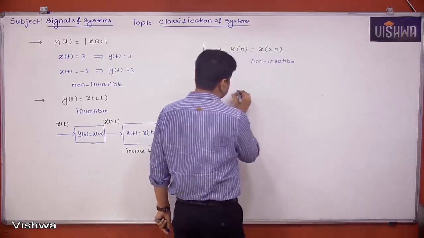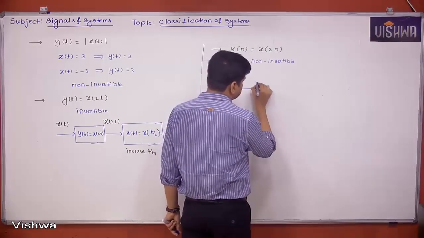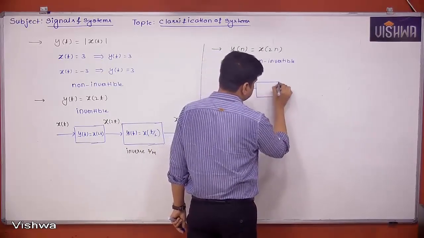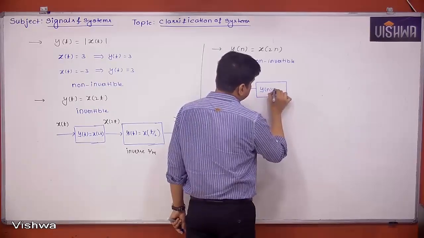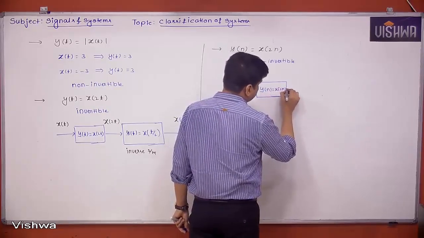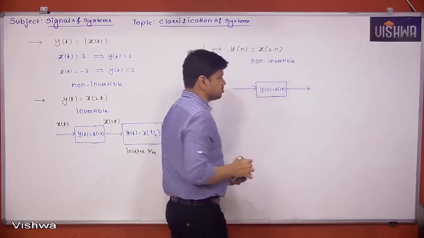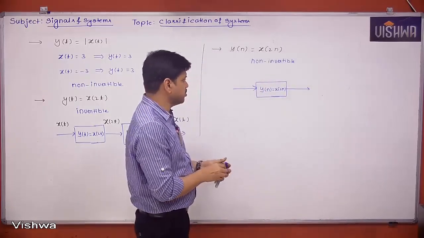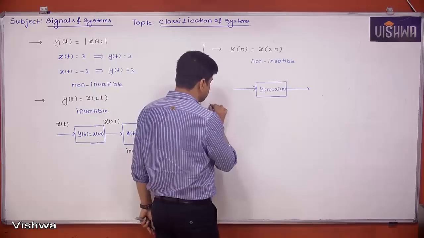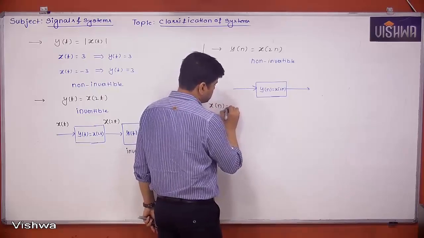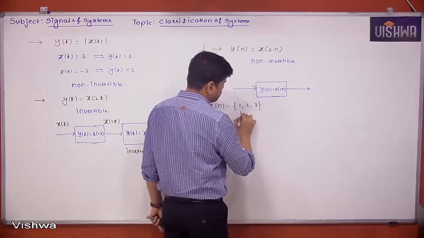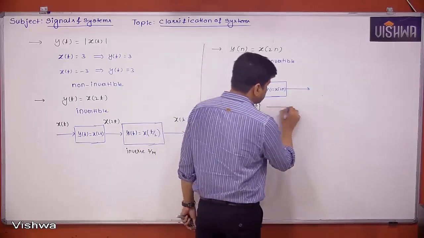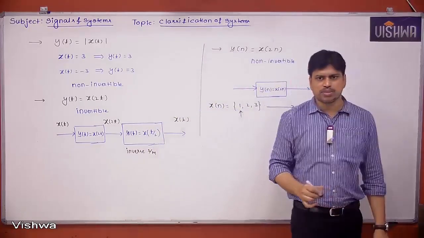Suppose I take the system y of n is equal to x of 2n, which is nothing but decimation. If the input is, let's say, x of n is equal to 1, 2, 3, with the arrow at the 0th position, what is the corresponding output if I do the decimation by 2?